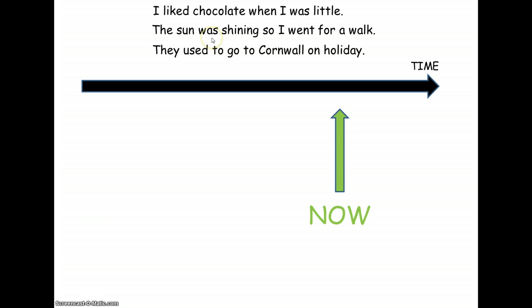But as a general rule of thumb, if you've got some form of was or were with an ing verb, you're usually going to be in the imperfect tense. And if you've got some form of used to, you're generally going to be in the imperfect tense. So at the end of the day, if you look out for was or were ing and used to, they are your best bet to get the right answer most of the time.